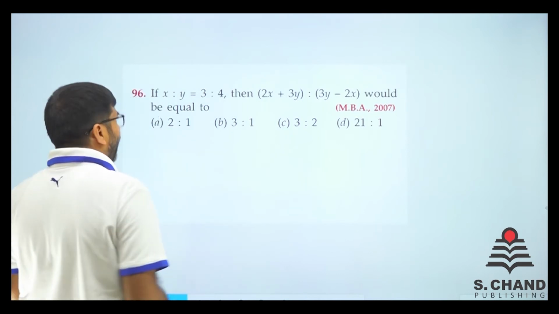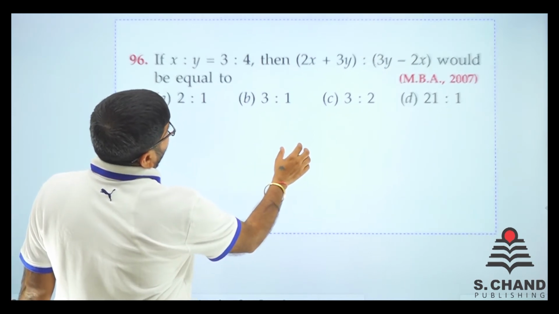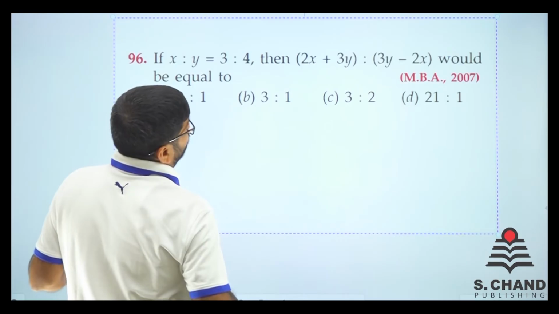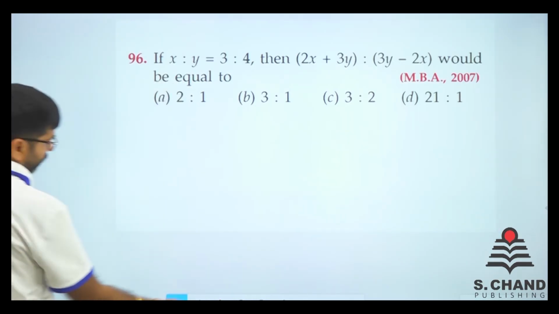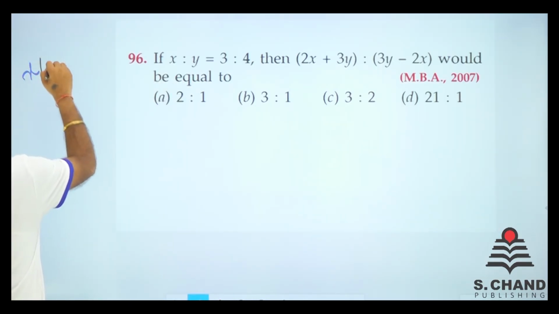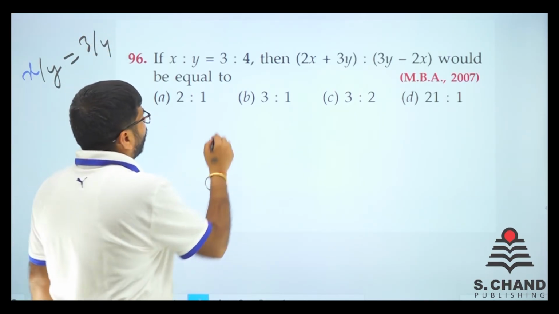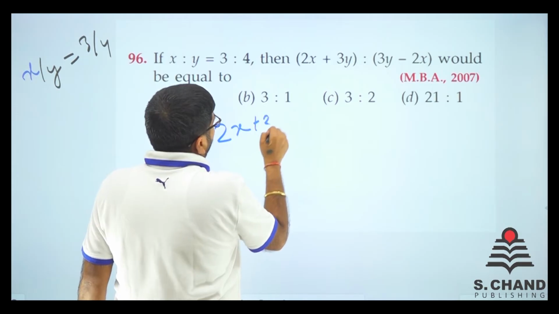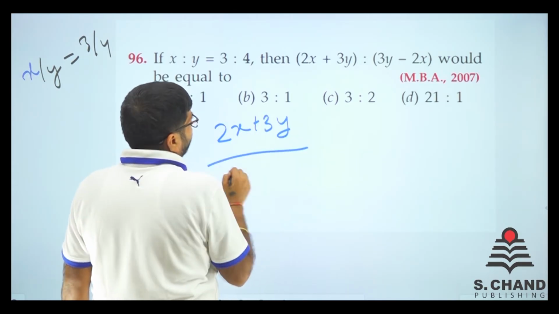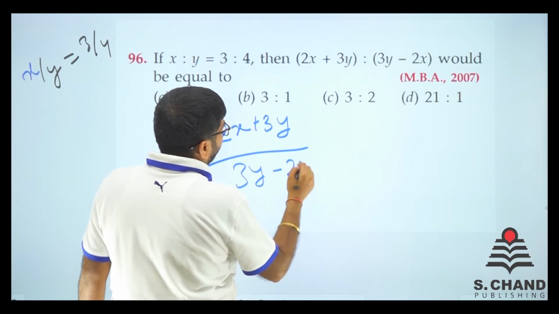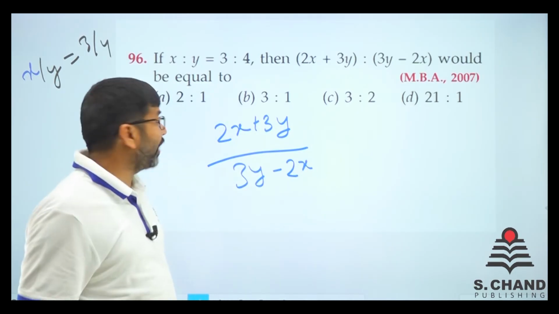Now x is to y is given. Now 2x plus 3y and 3y minus 2x is equal to 3 by 4, right? Now 2x plus 3y divided by 3y minus 2x is to be found out, right?